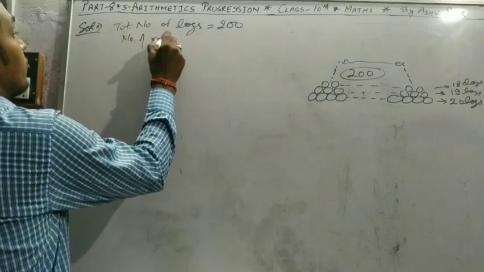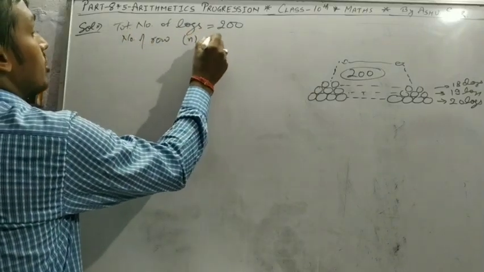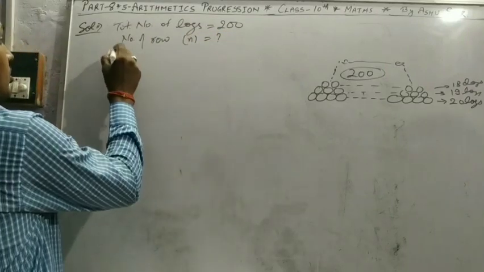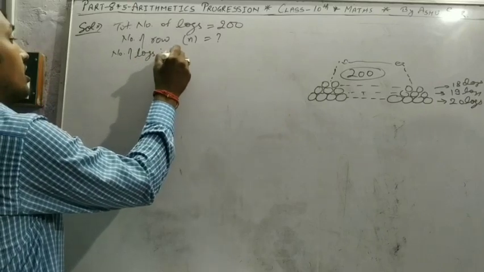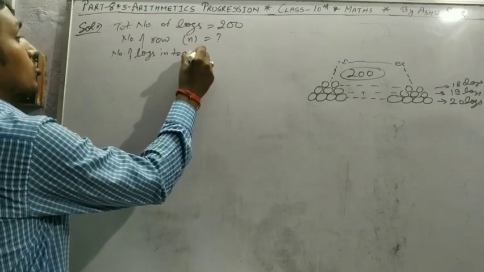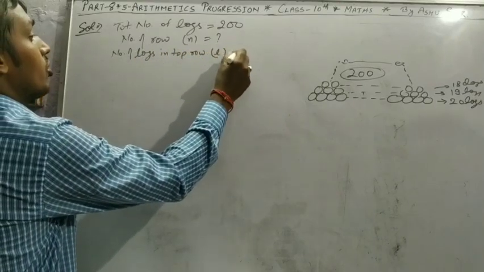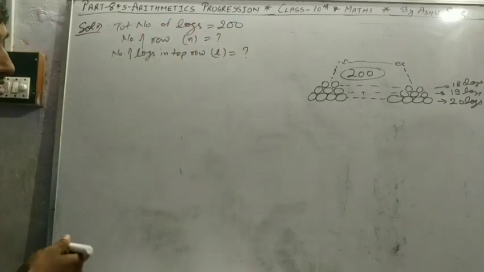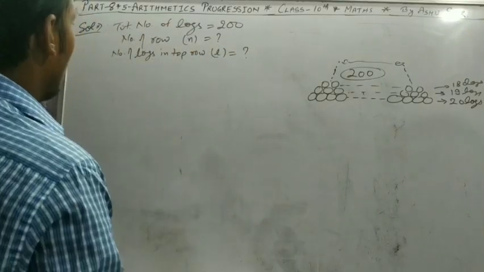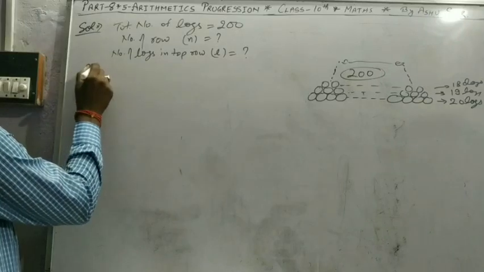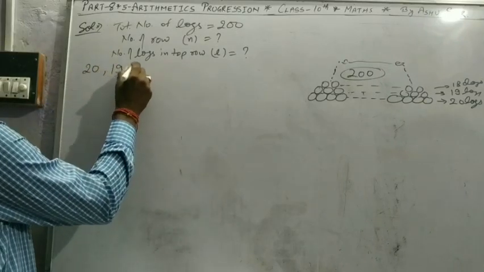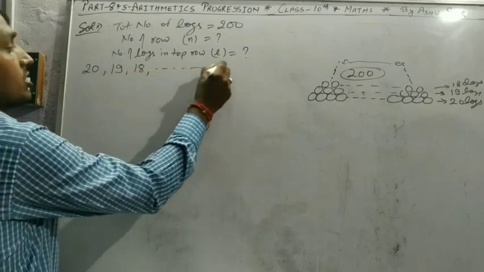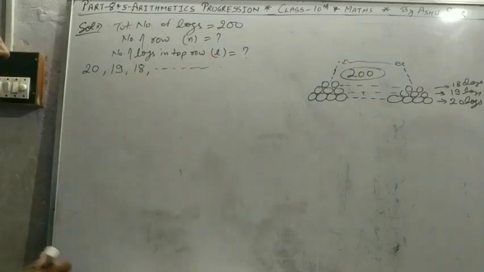Number of rows means the question wants n. Number of logs in the top row means the question wants L. If I say the first row contains 20 logs, then 19 logs, 18 logs, and so on.